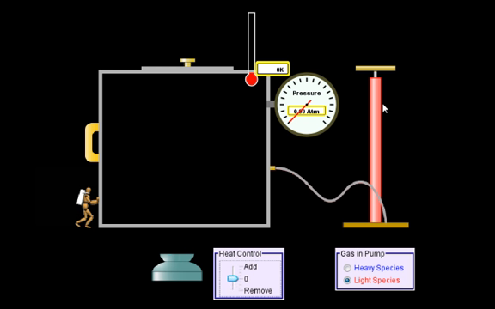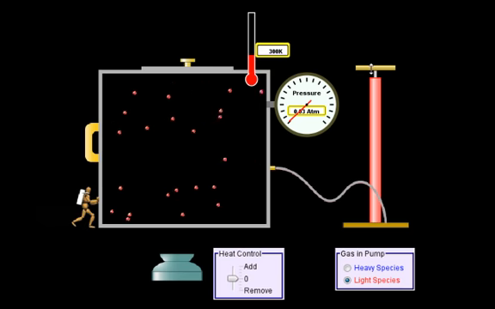For right now, what I want to do is I just want to pump a few gas particles into this container, and let's look and see what's going on. So here are a few gas particles. Again, these are point particles. You can see they're moving around in random directions.